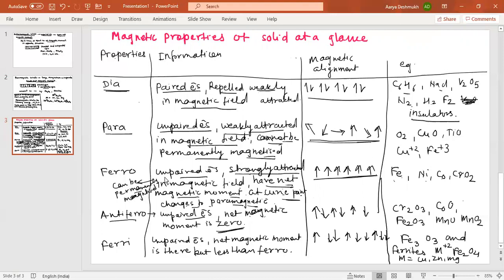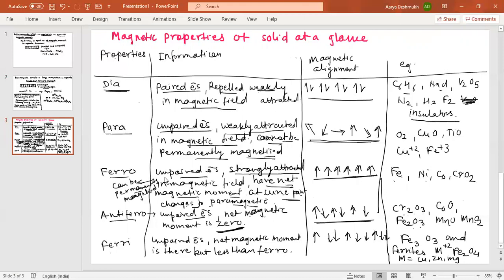Remember, ferromagnetic substances have a net magnetic moment, but antiferro have zero magnetic moment, and the magnetic alignment is like this. The examples are Cr2O3, cobalt oxide, Fe2O3, MnO, MnO2.